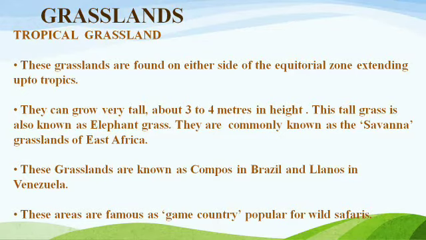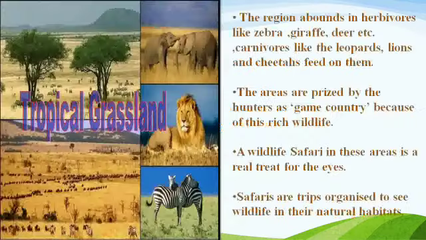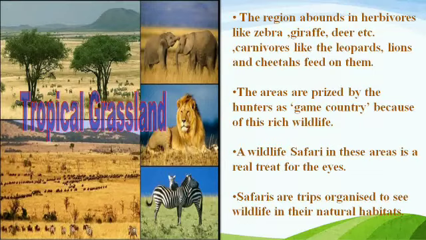These areas are famous as game country, which are popular for wild safaris. Here in this picture, you can see the wild safari area, the tropical grassland areas, and different types of wild animals existing over here. The region abounds in herbivorous animals like the zebra, giraffe, deer, etc. And the carnivores also, like the leopards, lions, and the cheetahs, which feed on the herbivorous animals. The areas are prized by the hunters as game country because of this rich wildlife. A wildlife safari in these areas is a real treat for the eyes.